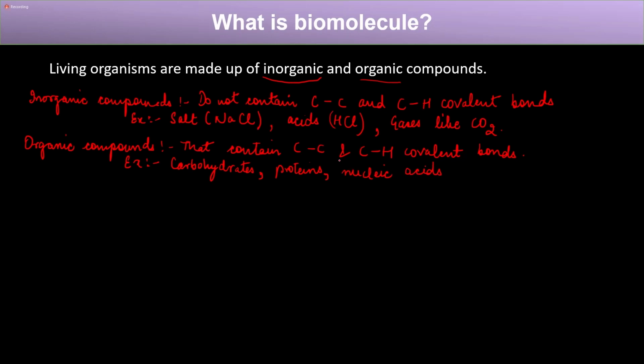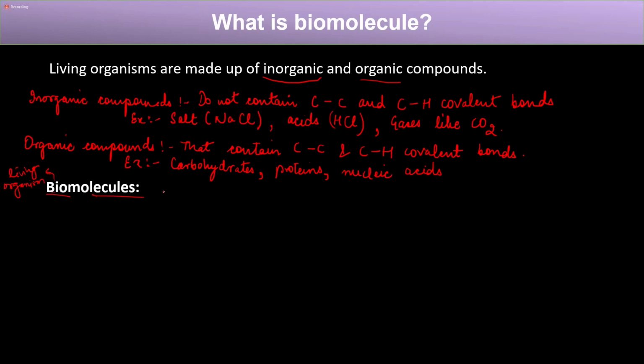If you look at the examples, you can see that carbohydrates, proteins, nucleic acids are all present in our body, right? So if you talk about the definition of biomolecules, the word has two terms, right? Bio and molecule. Bio means biological, related to living organisms. And molecules.